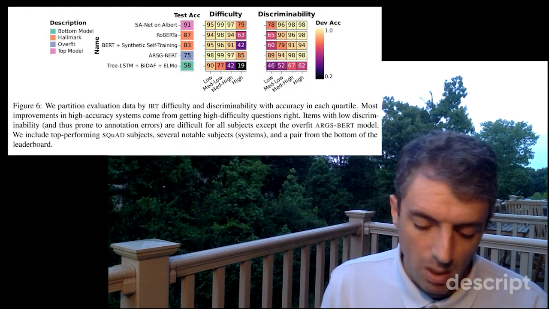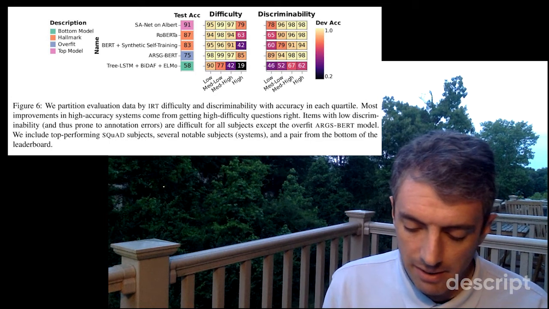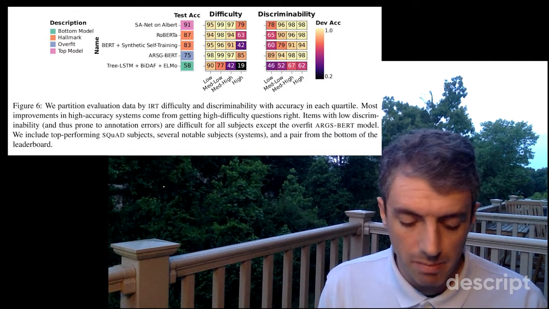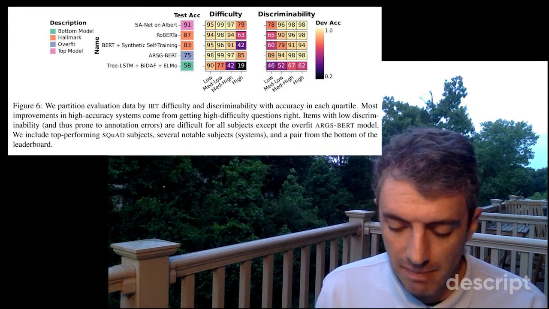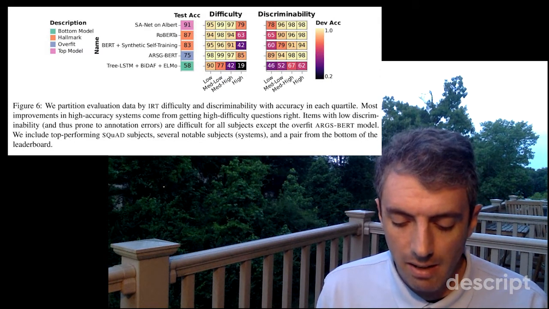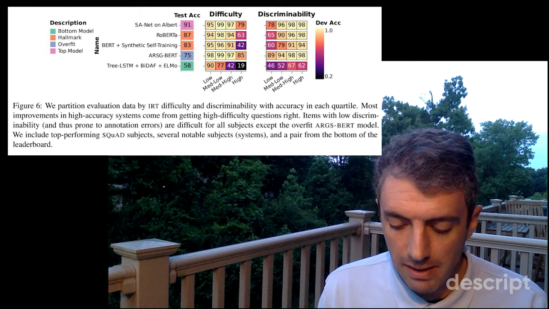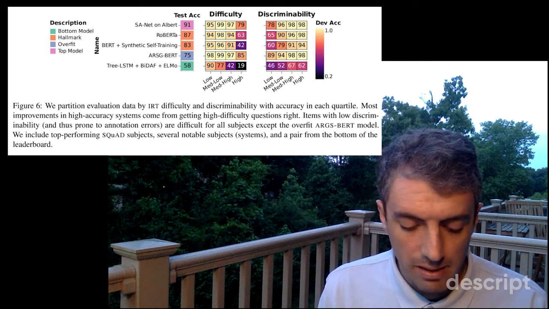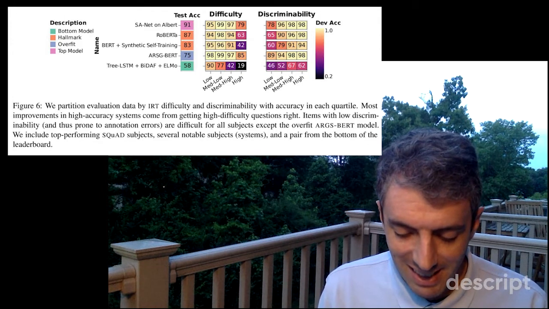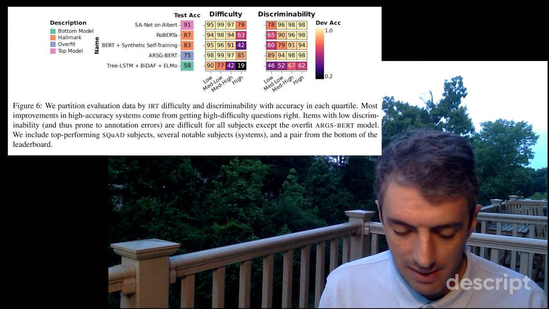Figure 6. We partition evaluation data by IRT difficulty and discriminability with accuracy in each quartile. Most improvements in high accuracy systems come from getting high difficulty questions right. Items with low discriminability, and thus prone to annotation errors, are difficult for all subjects except the overfit ARGS-BERT model. We include top-performing SQuAD subjects, several hallmark subjects, and a pair from the bottom of the leaderboard.